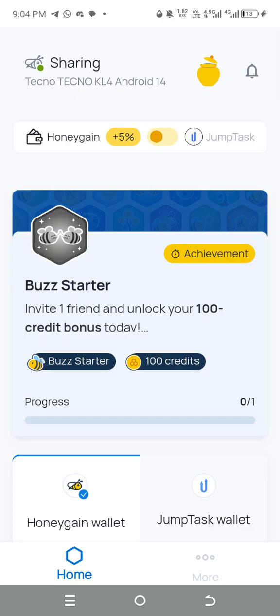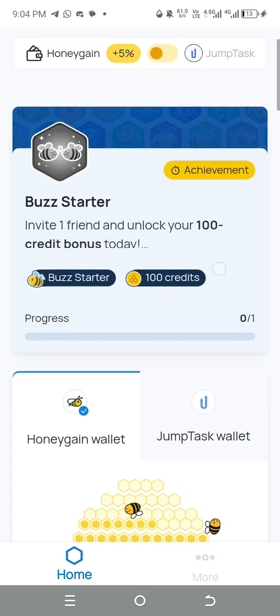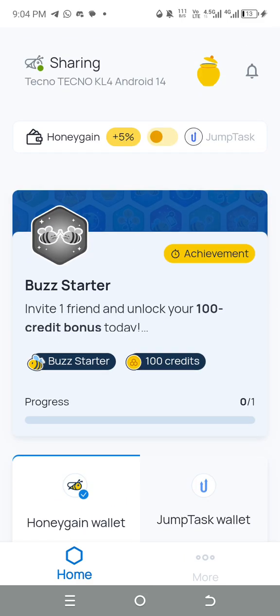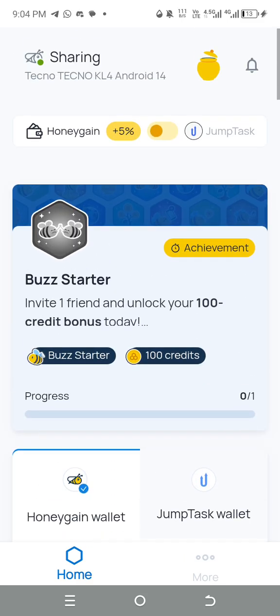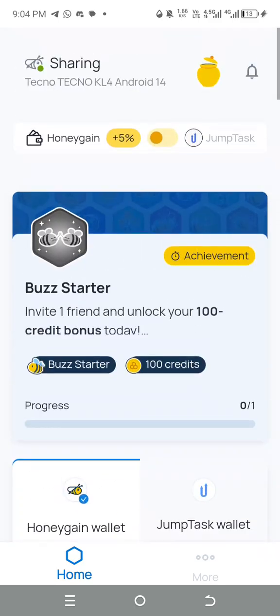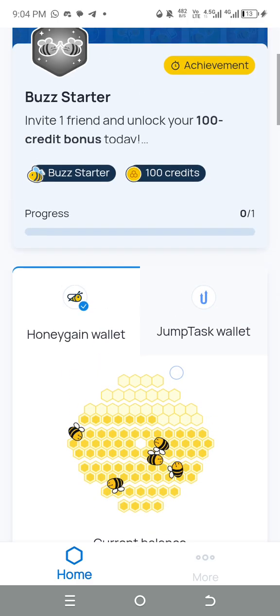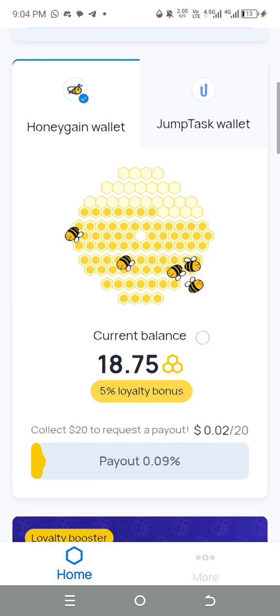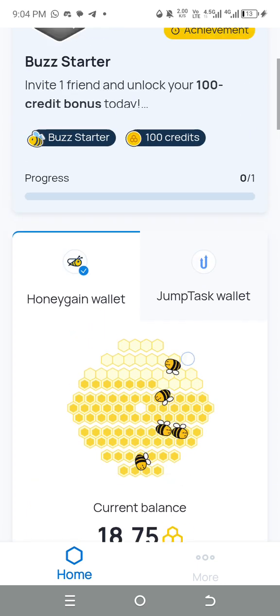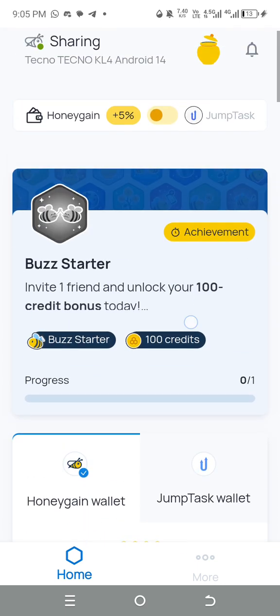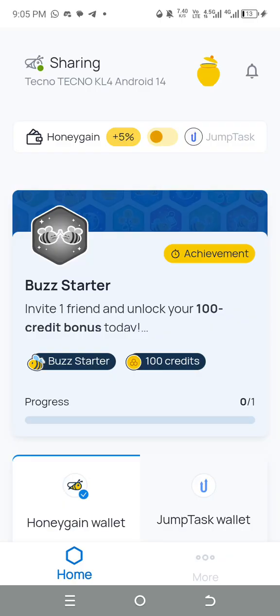So the first thing, let me first explain this. This platform now, they have changed some features. The earning is very fast now. It's not like before, where sometimes the bees would stop moving for, let me say, 5 days, and this was so discouraging. We had to wait for those bees to come back alive. But now the earnings are very fast and I'll explain the method by which you can maximize your earnings. So just make sure you watch this video to the end.